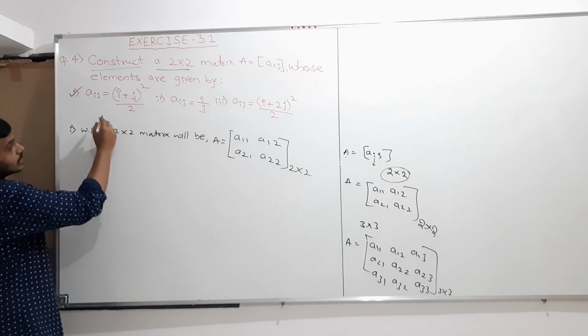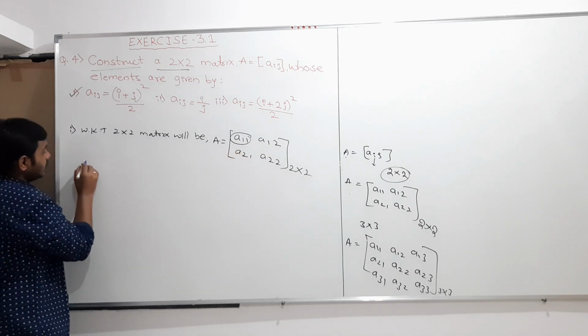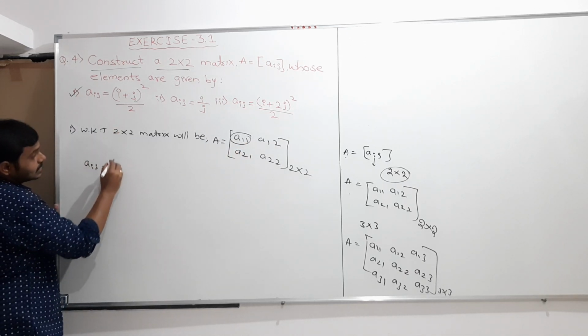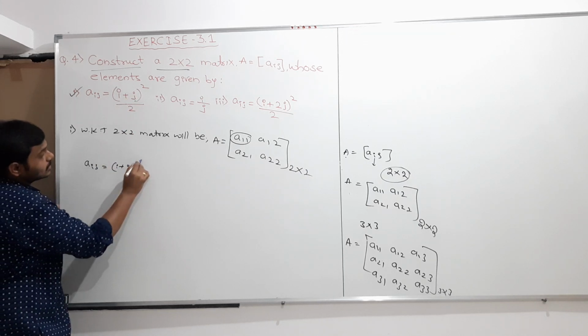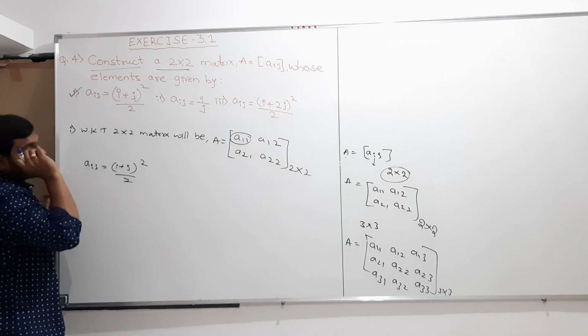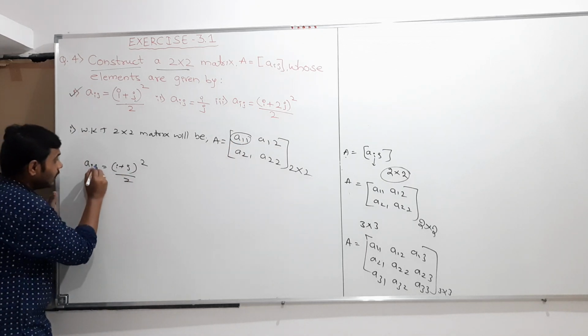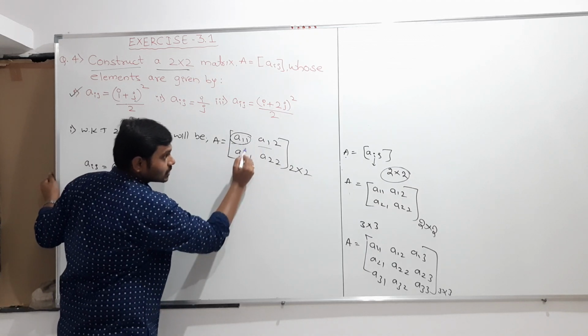So here, first I need the value of this place element. I need this place element. So first I write what they have given to you: Aij satisfies this condition, like this. They have given (i plus j) whole square divided by 2. So now I need the A11 element. A subscript 11 means what? First row, first column element.